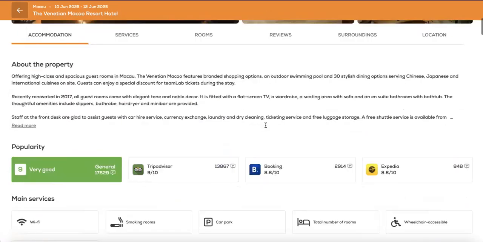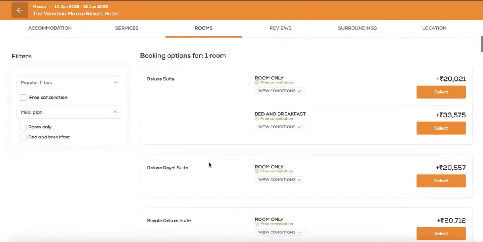Only on DMC Bazaar would you also get reviews from TripAdvisor, Booking.com, and Expedia already filtered to show you the best popularity. So there is no need to actually go searching for any information on Google or direct website. Through DMC Bazaar, you will be able to view the reviews, the pricing, the meal plan, as well as all the possible room categories that are available.